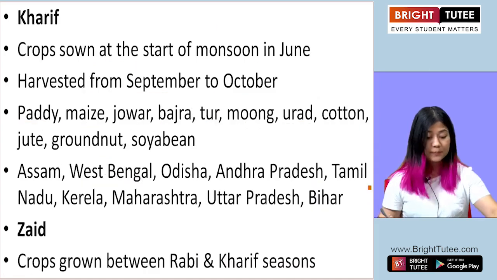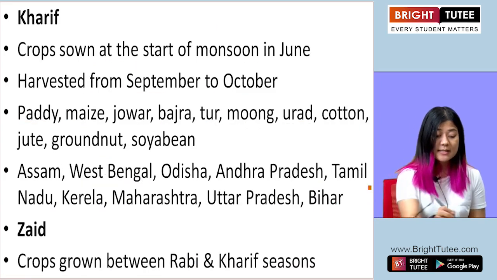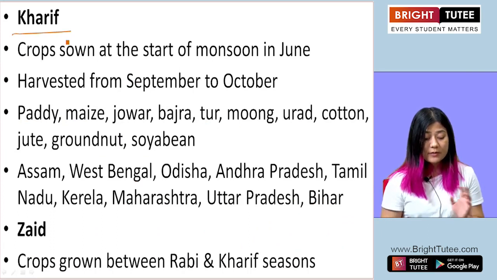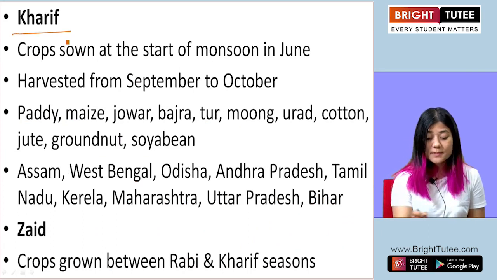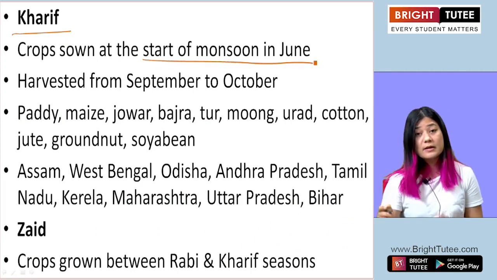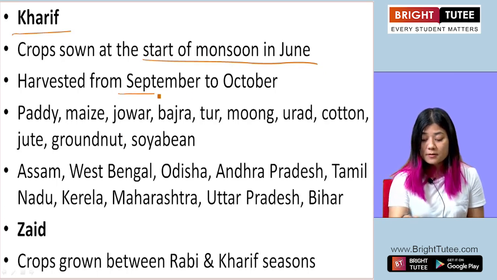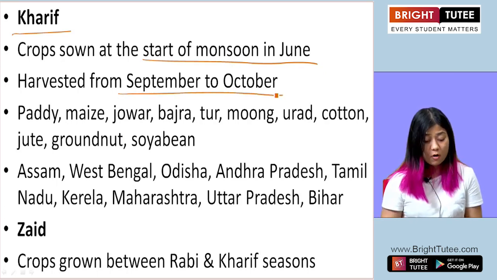All right. Now the second is kharif, that is the second cropping season. In this season, the crops are sown at the start of the rainy season or monsoon in June, and the same crops are harvested from the month of September to the month of October.